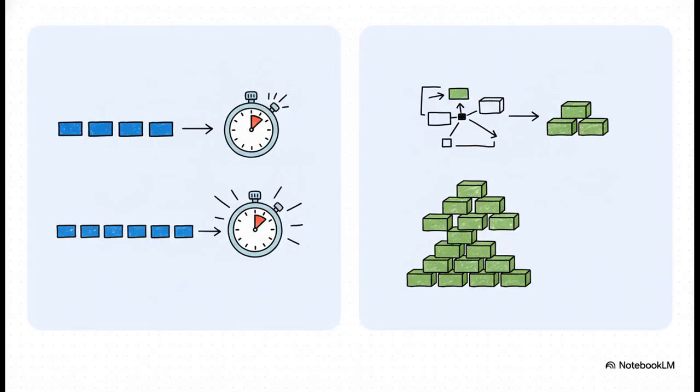And we mainly measure this in two different ways. The first is time complexity. Now, this isn't about pulling out a stopwatch. It's about counting the number of steps or operations the algorithm has to take, and crucially, how that number of steps grows as our input list gets bigger. The second is space complexity. That's all about how much computer memory it needs to get the job done.